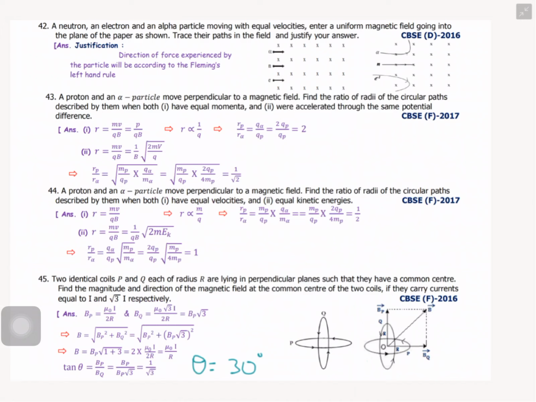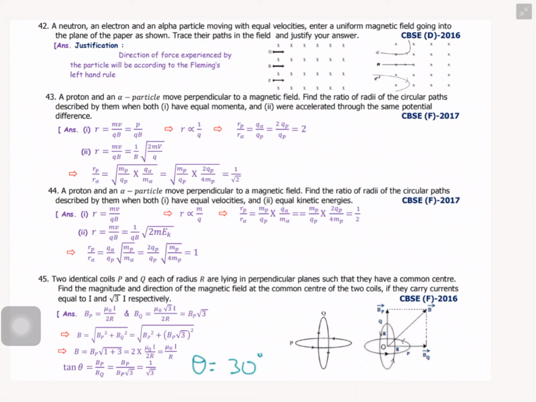Second one, r equals mv by qB, where 1 by B is a constant. We can write r equals square root of 2mV by q. So rp by r alpha equals square root of mp by qp into q alpha by m alpha. So we can write square root of mp, mass of the proton, by qp, charge of the proton, into 2qp by 4mp, that is nothing but 1 by root 2. So this is the second case.